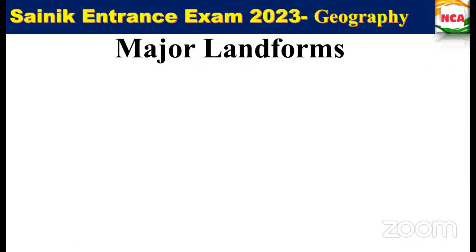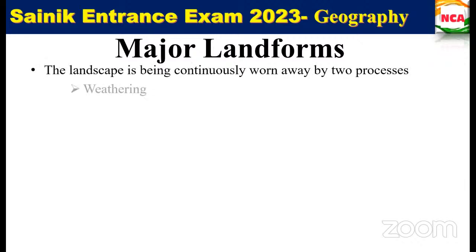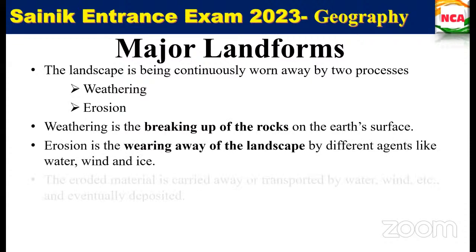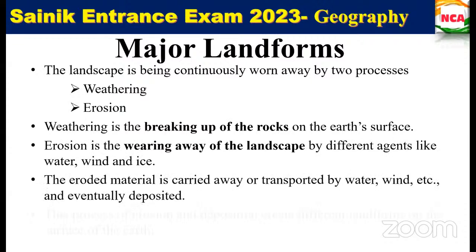The formation of that land. So you people remember about weathering, erosion? Yes, ma'am. Yes, we've seen about the erosional and depositional landforms. For example, river, we have seen the meandering part, oxbow lakes, levees, plains.